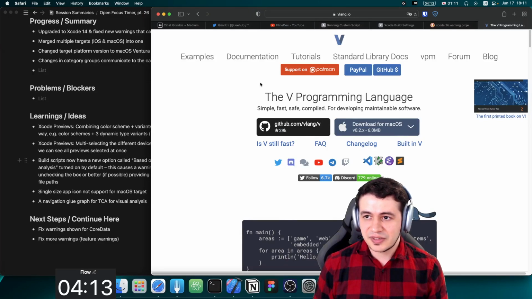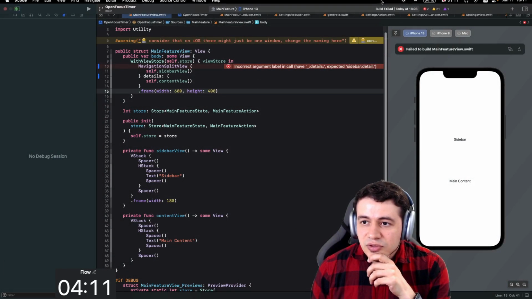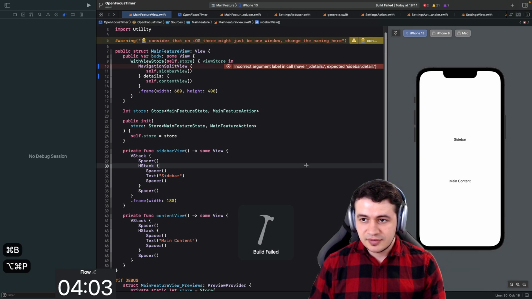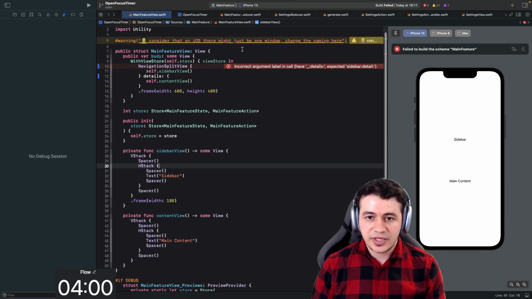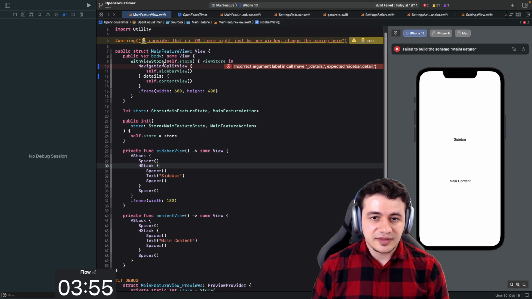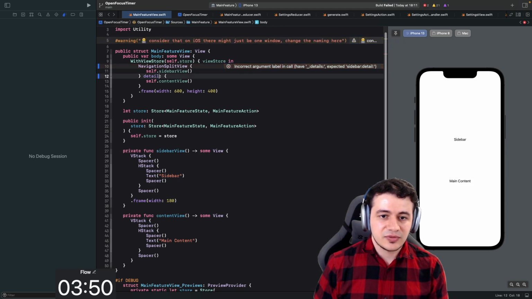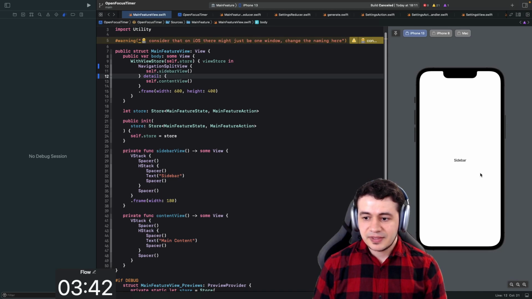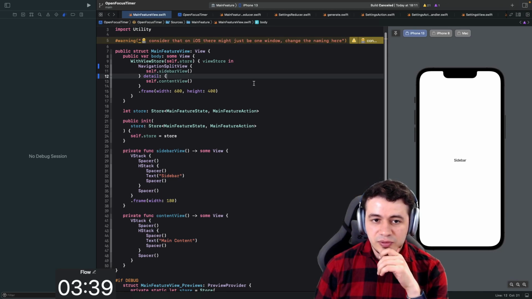And now let's get back to the project here. We have just 4 minutes left, but I see this is not refreshing. Oh yeah, incorrect argument label and call. Expected sidebar and detail. Oh, it is explicitly called sidebar and detail. Oh, not details. All right, should work now. And this is looking now again as before, where we just see this and not this.